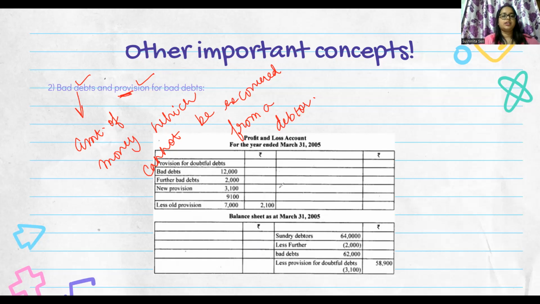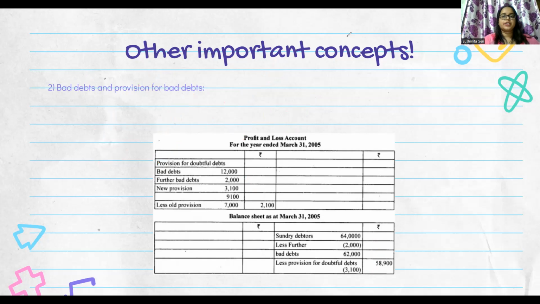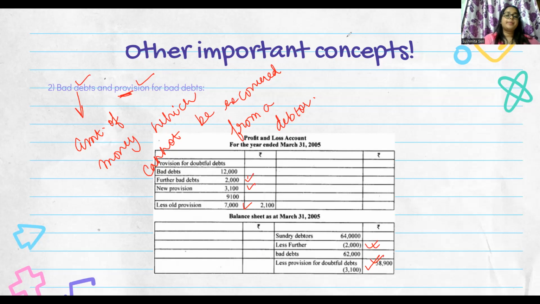And if you remember, further bad debts get added, new provision gets added, and old provision is subtracted. And in the balance sheet, we are subtracting the new provision and the further bad debts from the debtors. Again, I hope this explanation is helping you jog your memory and you remember the adjustment for bad debts and provision for bad debts. If not, watch this video, and if you have any questions, please reach out to me.